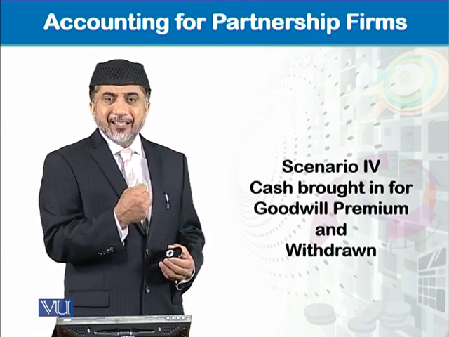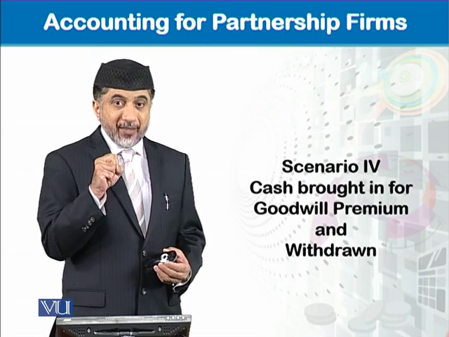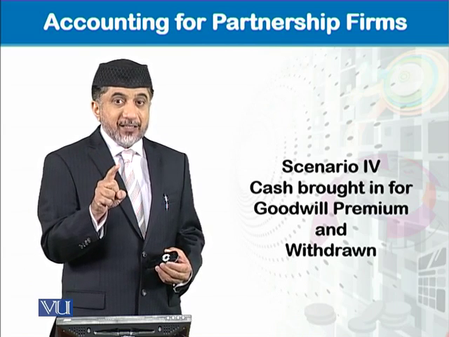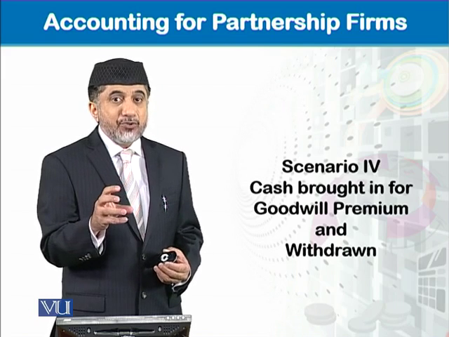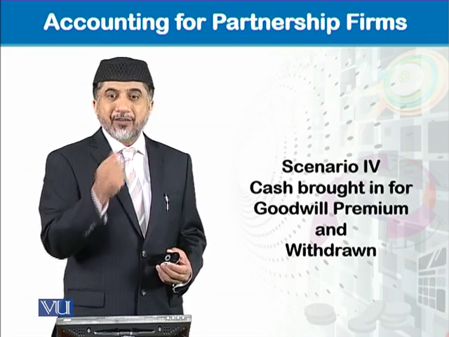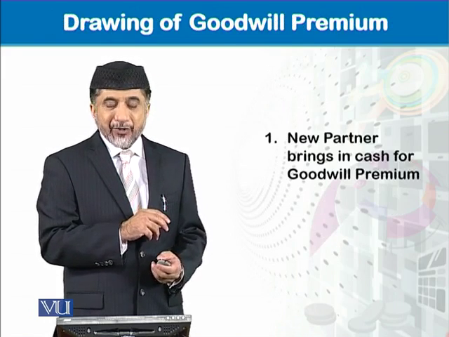And then the old partners will withdraw from their capital the amount equal to the amount distributed against that sacrificing ratio. So this is what we will see in this scenario.